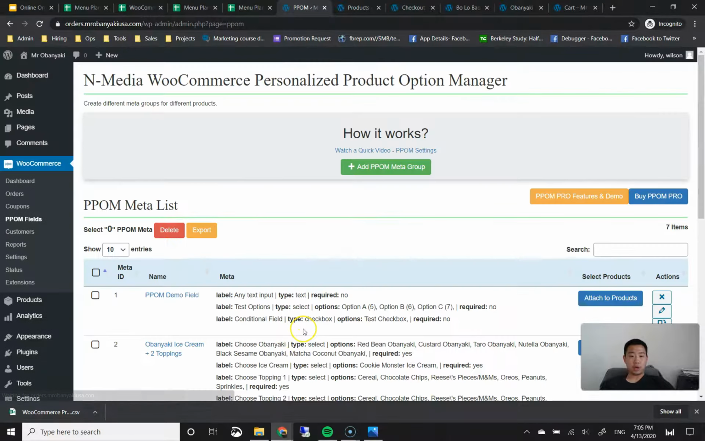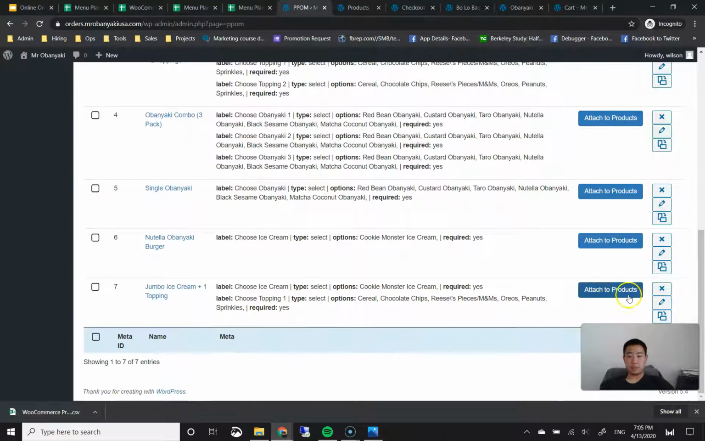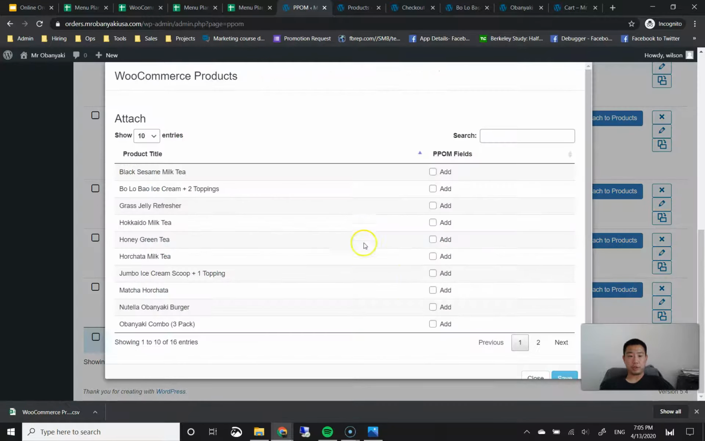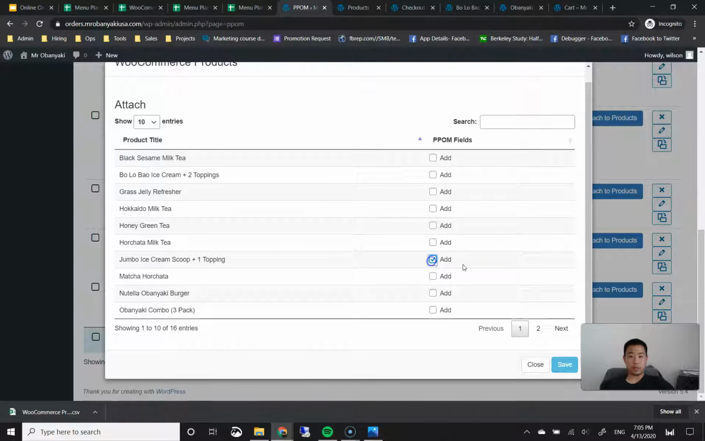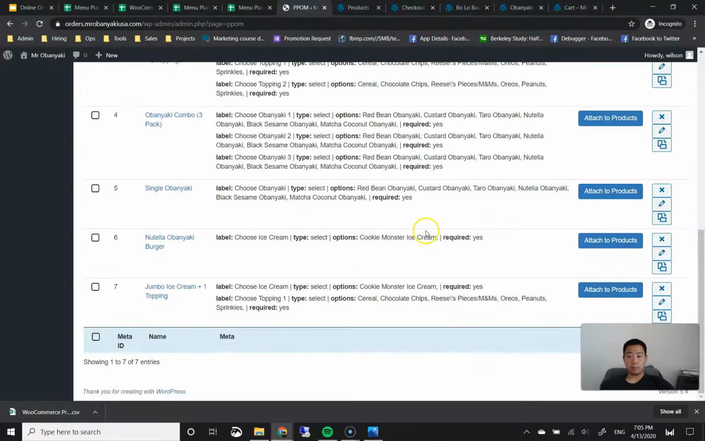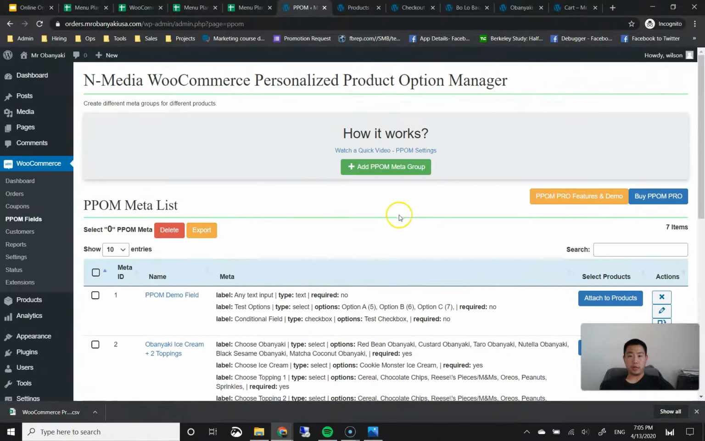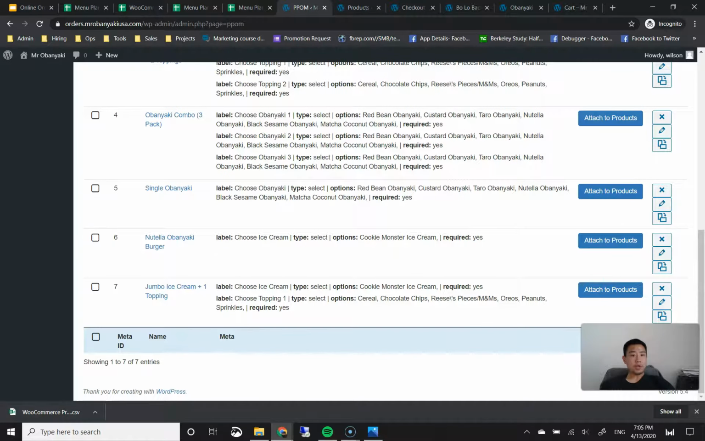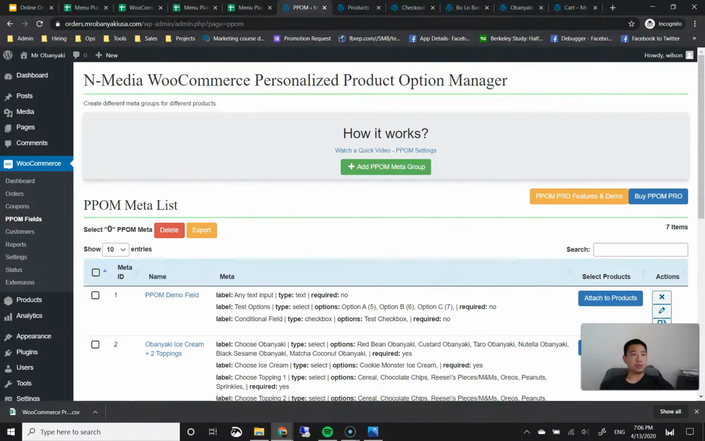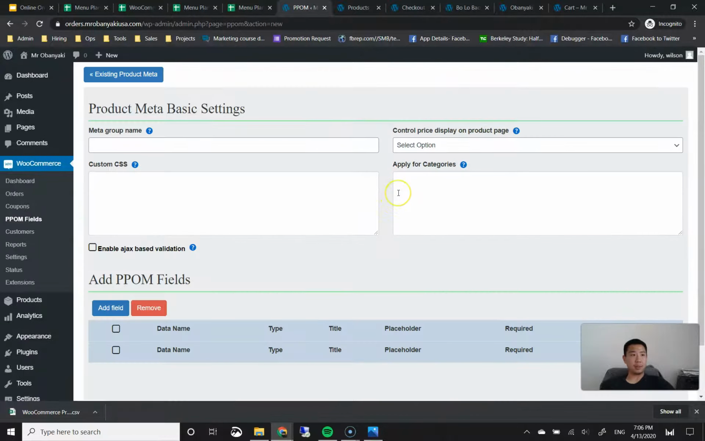Go back to existing product meta from the bottom left button. Attach to products for the jumbo ice cream, and we're going to choose the jumbo ice cream, add it with the checkbox, click save, get the confirm. There you go. Okay. All right. And the very last product option we need to do are the drinks. And the good news for this one is that it's the same set of options. And then when we attach it to products, we're going to attach it to all 10 drinks.